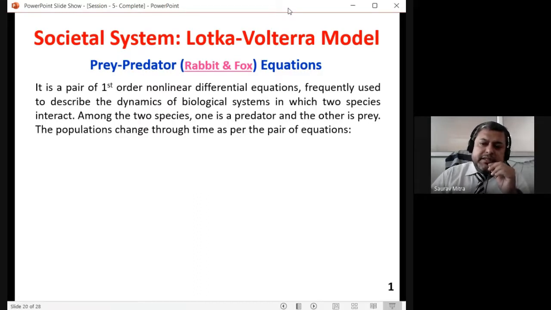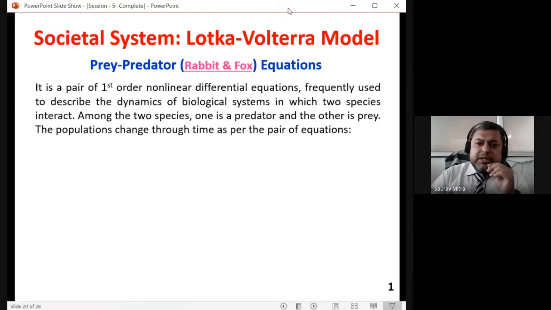So we will find eventually in the result that if the number of foxes in the jungle increases, the number of rabbits initially will reduce. And if the number of rabbits increases, that also will increase the number of foxes in the jungle. Exactly how the equation goes, how the dynamics go, that we are going to see as developed by the Lotka-Volterra model.